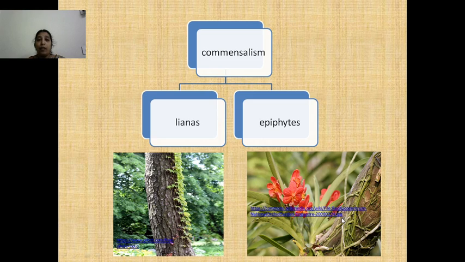So these two, lianas and the epiphytes, are the good examples for commensalism, in which one species is benefited and the other species remains neutral.